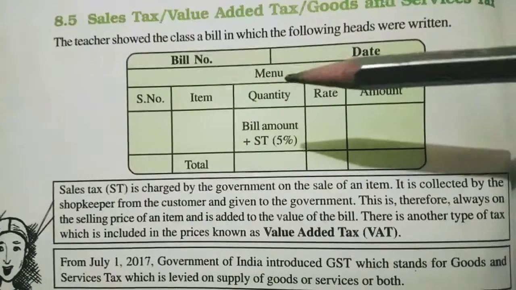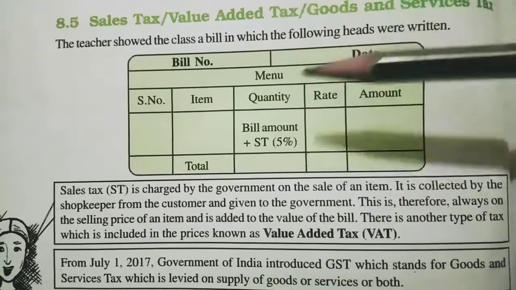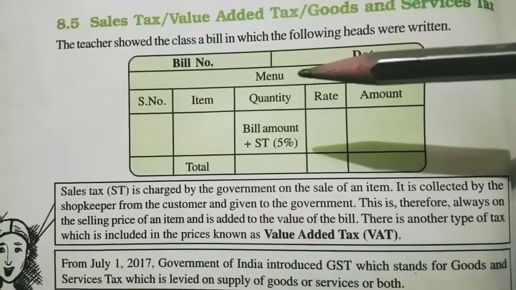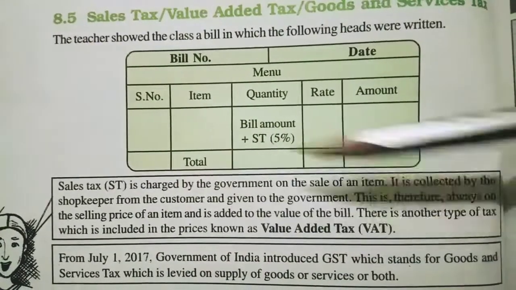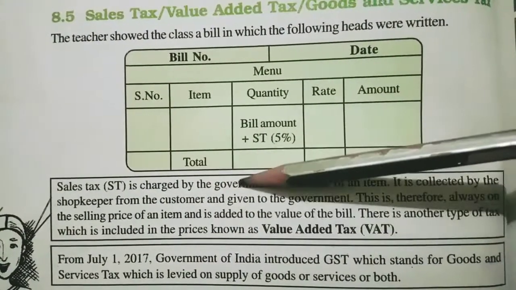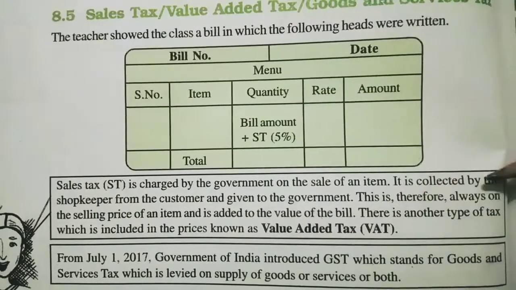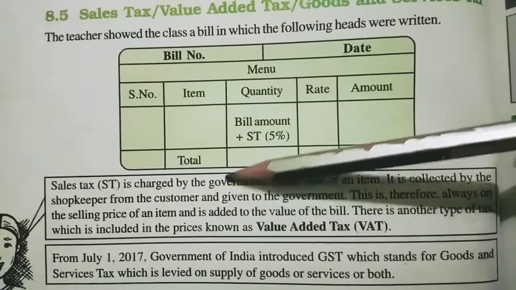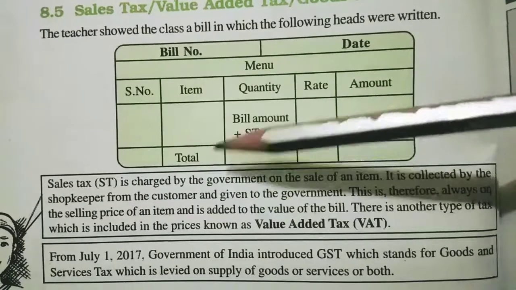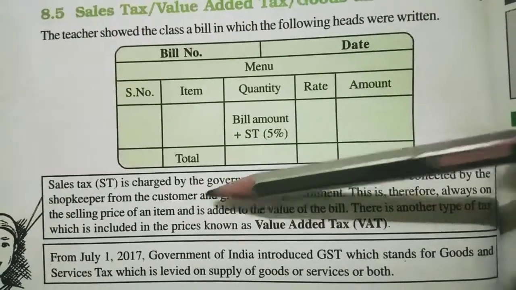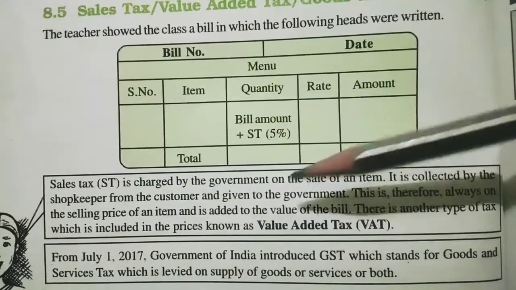So if the original price of the object is 300 rupees, we are paying 200 rupees as tax to the government. So shopkeeper collects the tax from the customer and gives it to the government, in this way. So tax is always added to the selling price of the item, and then it will be the final bill. Understood? This is called sales tax.